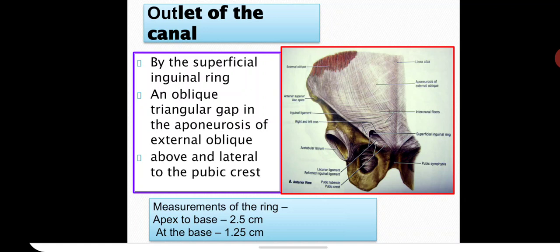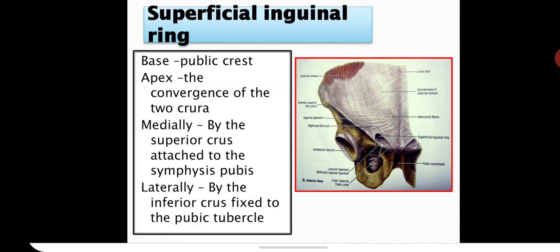Measurements of the ring: apex to the base 2.5 centimeter. At the base, the width is 1.25 centimeter. The superficial inguinal ring is as if formed by two crura. You can see in the image one crus medially and one crus laterally. One crus is attached to the pubic symphysis and another crus is attached to the pubic tubercle. That's how it is just above the pubic crest.